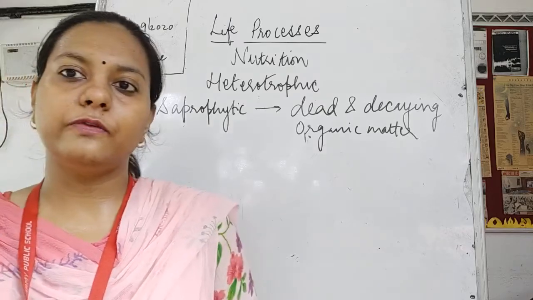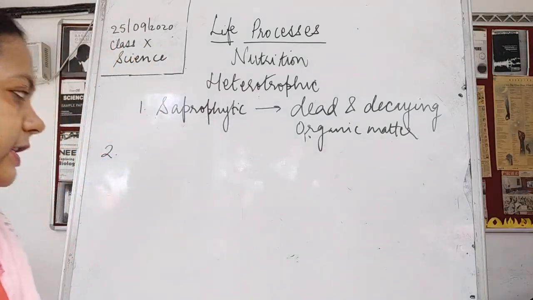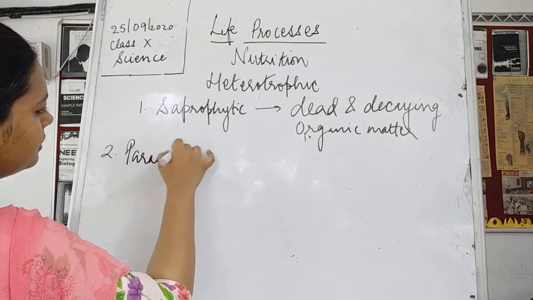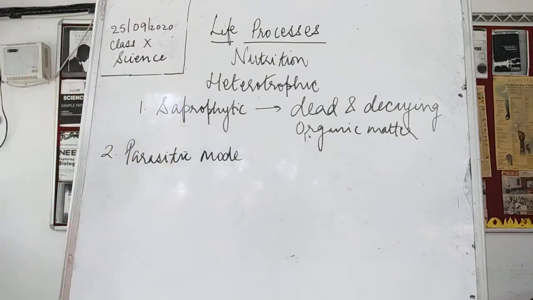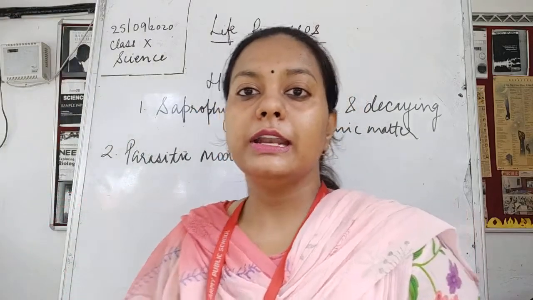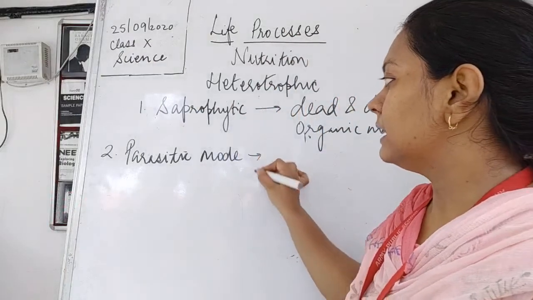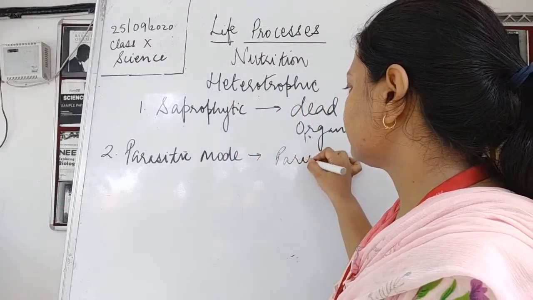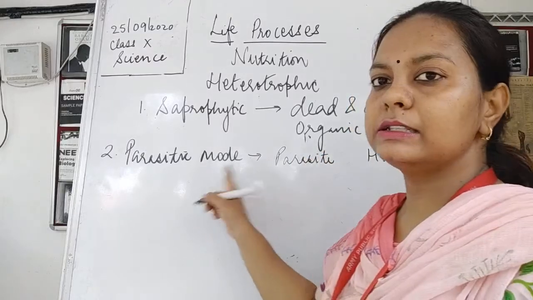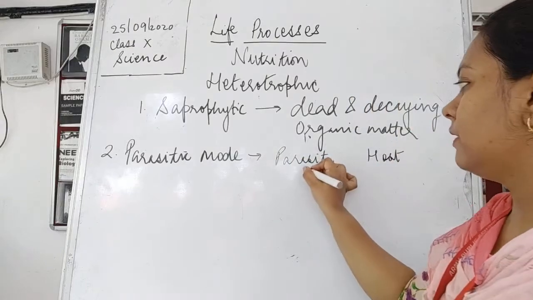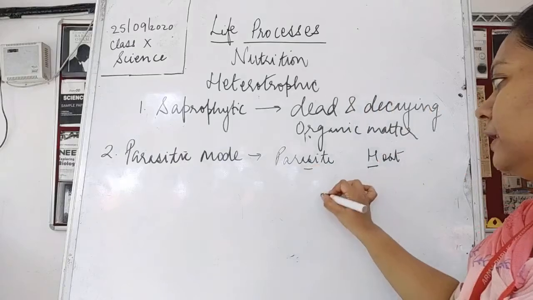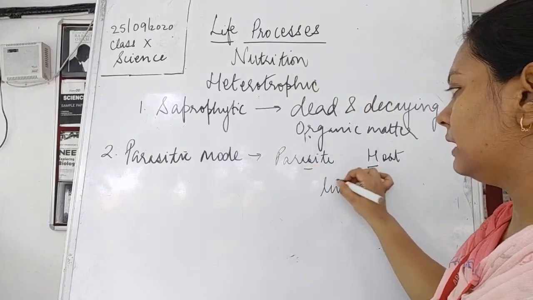The second type of heterotrophic mode of nutrition is the parasitic mode of nutrition, children. Parasitic mode means there is one parasite and a host. Before studying this, you should understand what a parasite is and what is meant by a host. Parasites and hosts are both living.